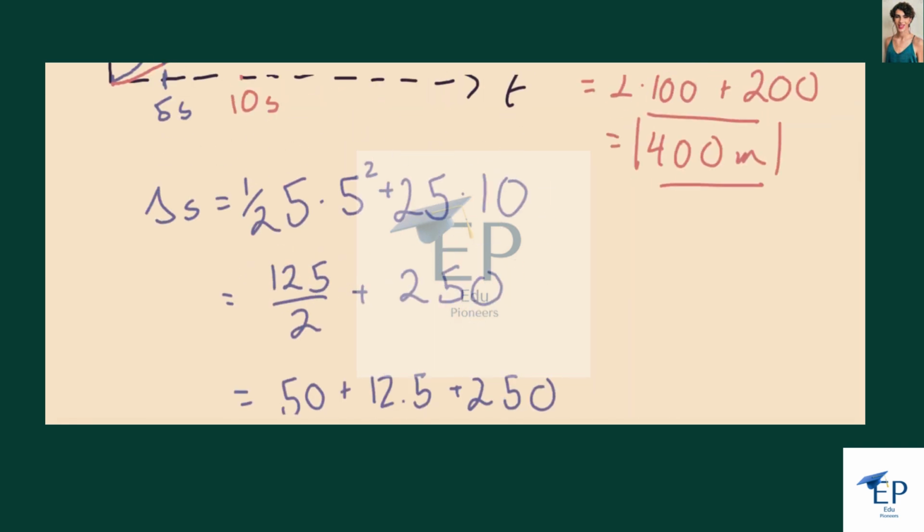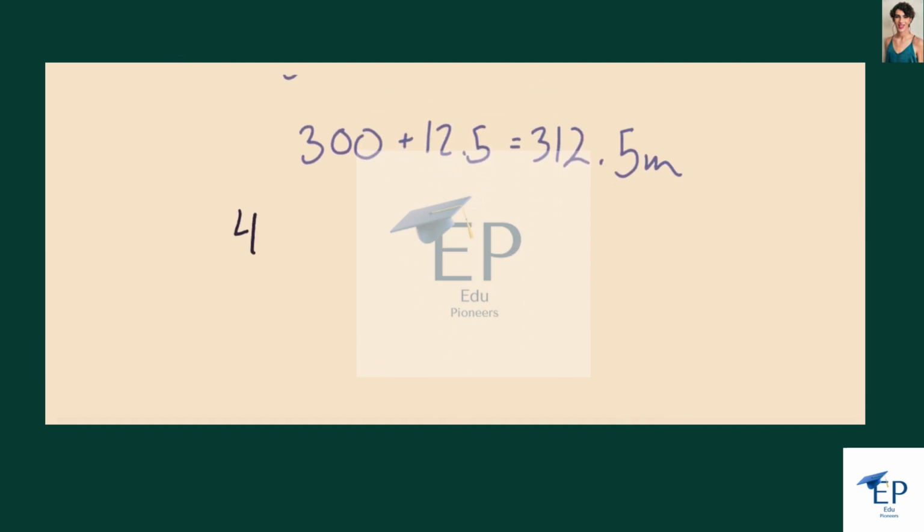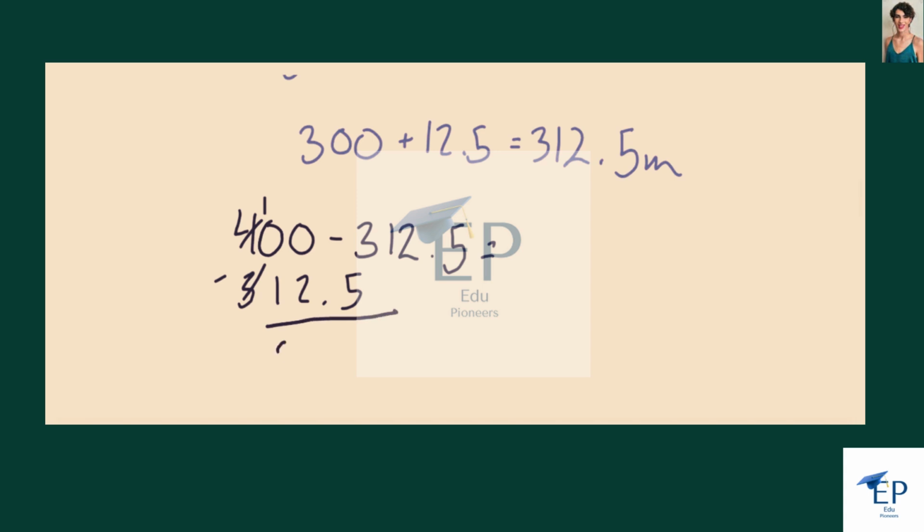And finding the difference between them is just 400 minus 312.5, which is going to be 87.5.